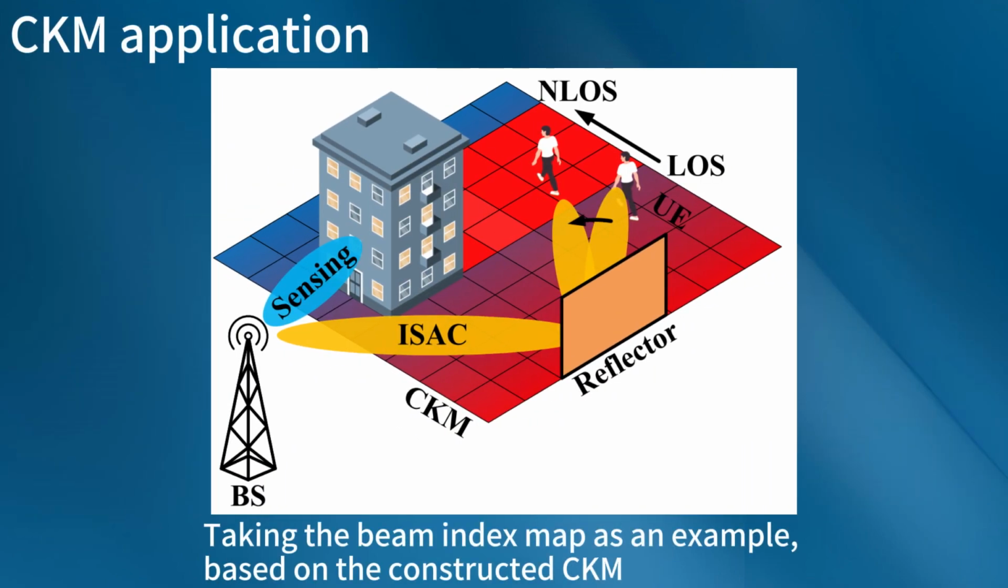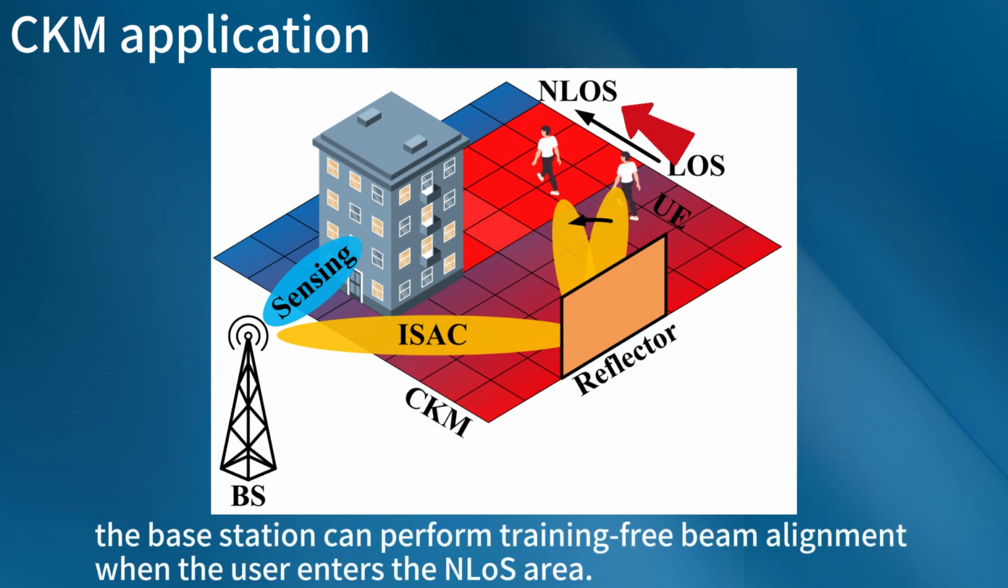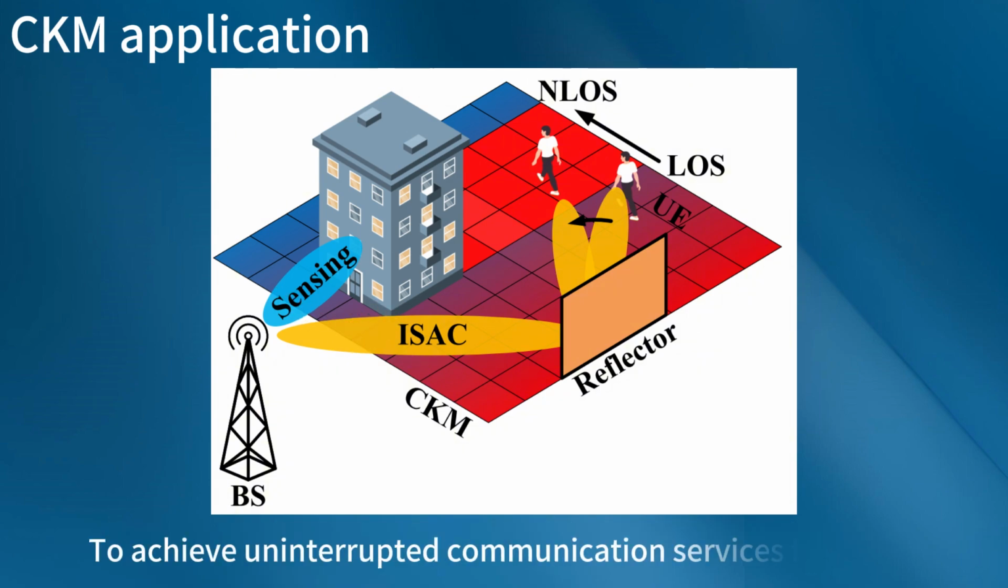Taking the beam index map as an example, based on the constructed CKM, the base station can perform training-free beam alignment when the user enters the unloss area, to achieve uninterrupted communication services for users.